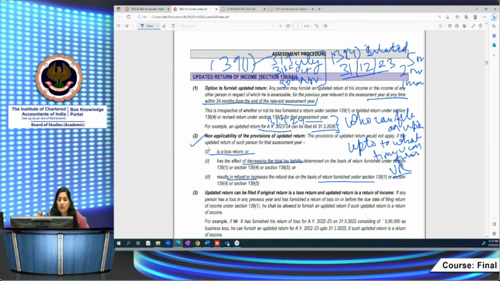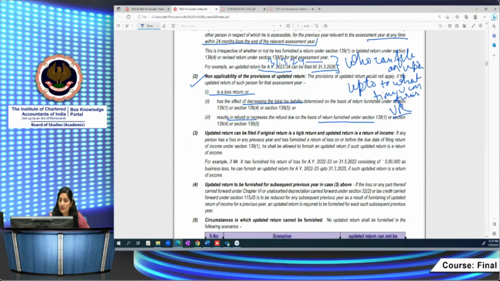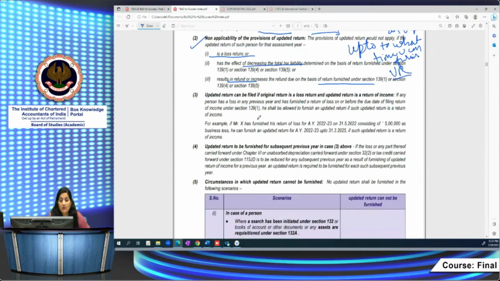The assessee has to furnish an updated return. A loss return you cannot furnish. You cannot furnish a loss return. You cannot reduce your tax liability. A person cannot increase their refund by filing the updated return.